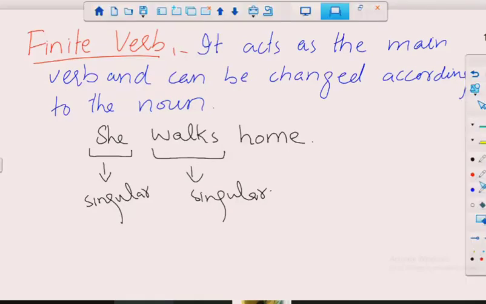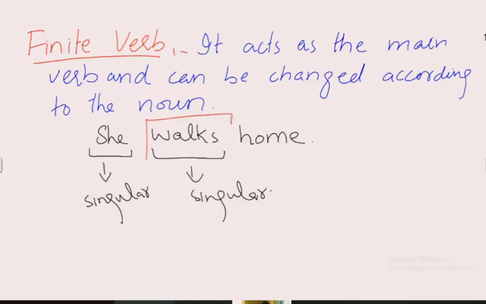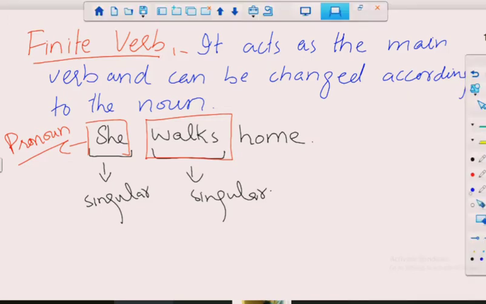Finite verb. It is a finite verb because it's a main verb, an action verb. She walks. So it is the main verb, and here "she" is also a pronoun, called a personal pronoun. So, she walks home. Walks is the finite verb and she is the pronoun. And how can it be changed according to the noun? So let's discuss this one.